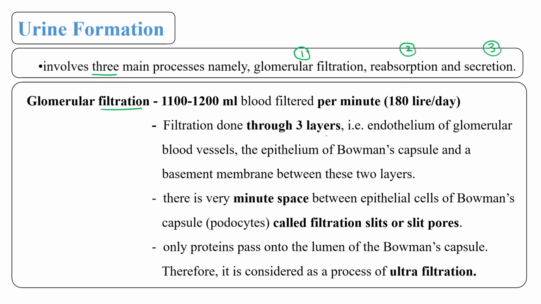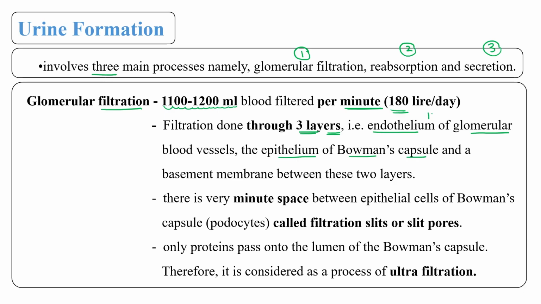So approximately 1100 to 1200 ml of blood is filtered per minute. That means if you calculate it into 60 into 24, then 180 liters of blood is filtered out on a daily basis. Okay, and filtration is done through three different layers. First layer, the endothelium layer of the glomerulus blood vessel, then the epithelium layer of Bowman's capsule.